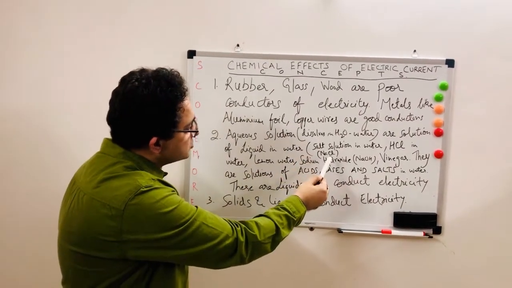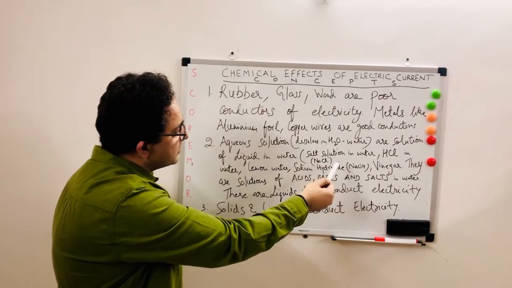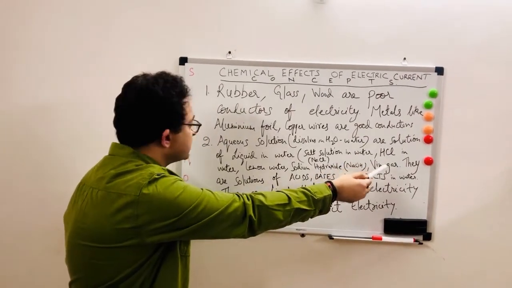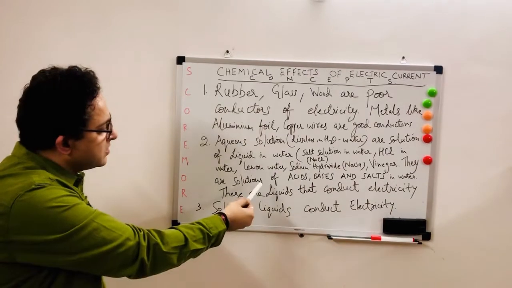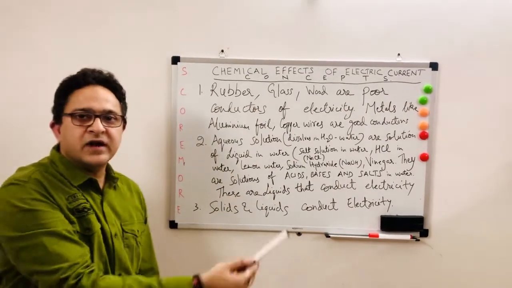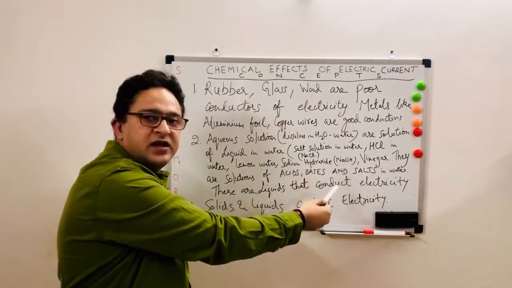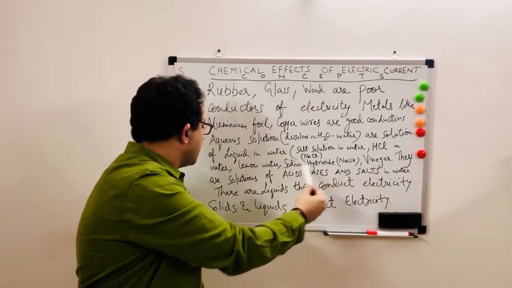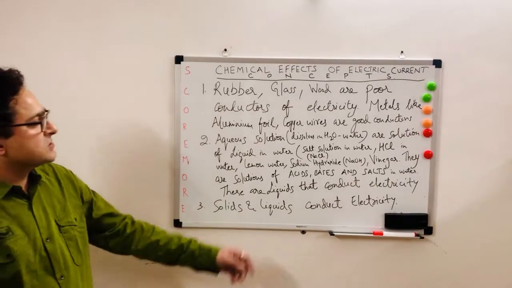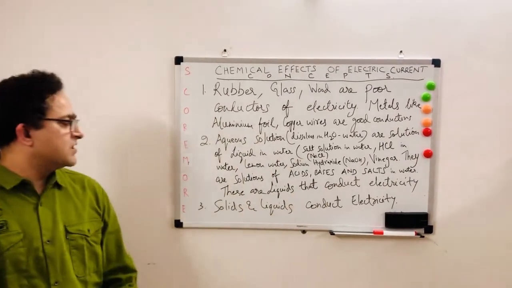It can be a salt solution, NaCl in water, HCl, hydrochloric acid, which is an acid, in water, lemon water, so it's not just the lemon but lemon water, sodium hydroxide, which is a base, and vinegar, again an acid. All these are solutions of acids, bases and salts in water, so they will conduct electricity.